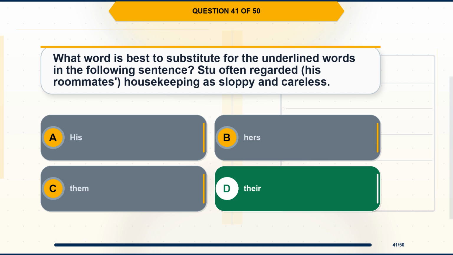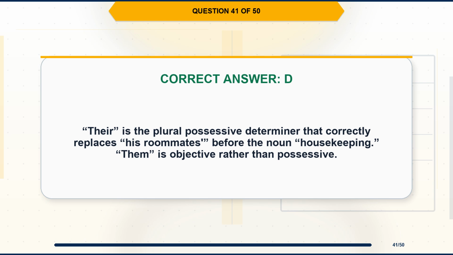The correct answer is option D, their. Explanation. Their is the plural possessive determiner that correctly replaces his roommates before the noun housekeeping. Them is objective rather than possessive.